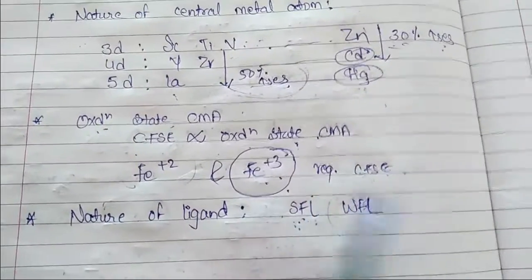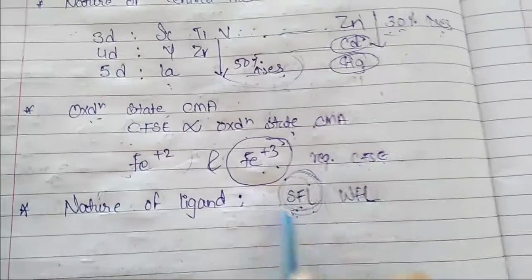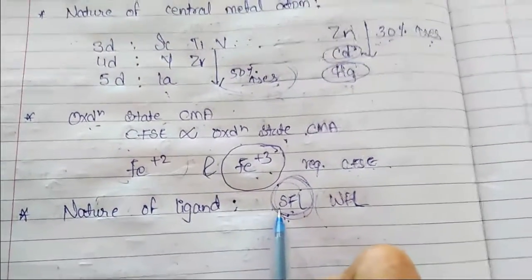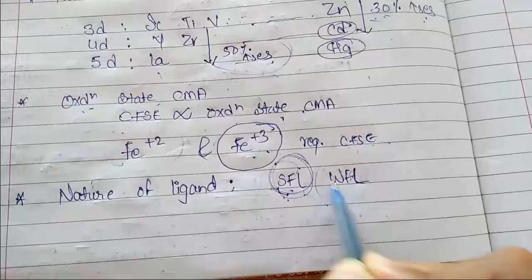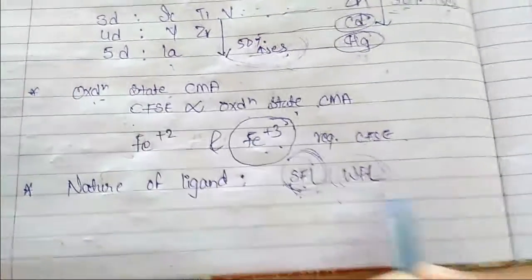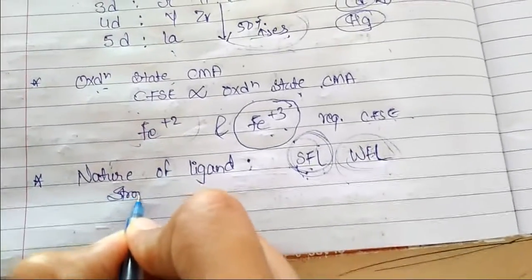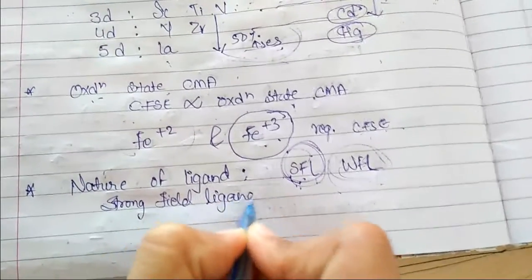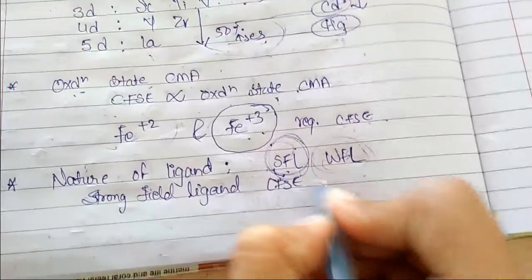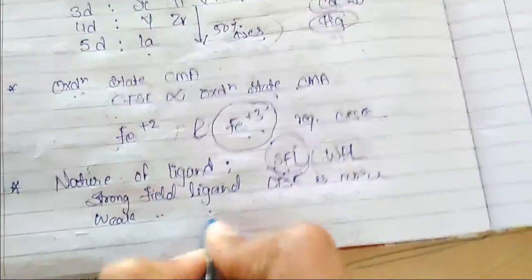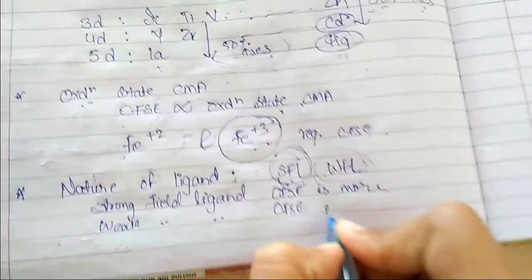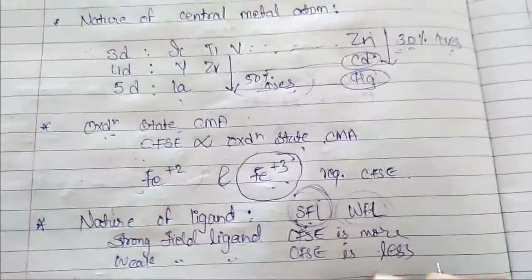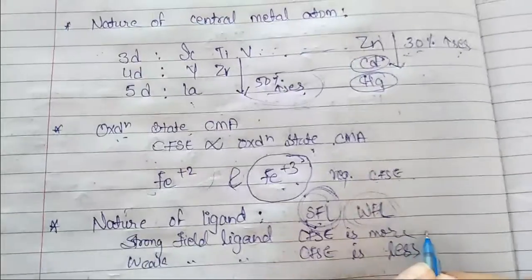If you are having strong field ligand, then crystal field splitting energy required is more compared to weak field ligand. So we can say that for strong field ligand, the energy is more, that is CFSE is more, and for weak field ligand, the CFSE energy is less. Clear? So this was the third factor on which this CFSE depends.